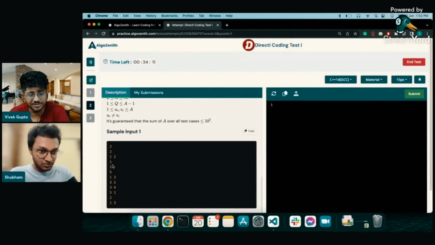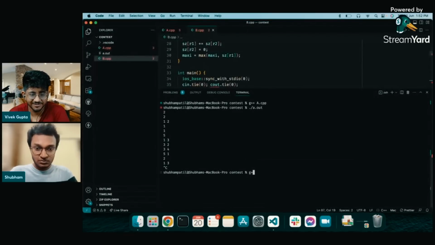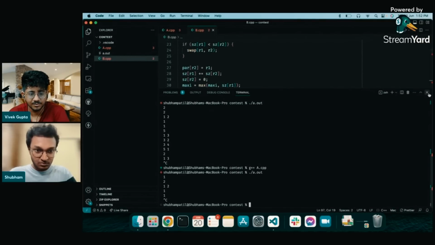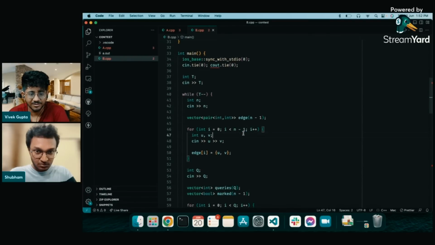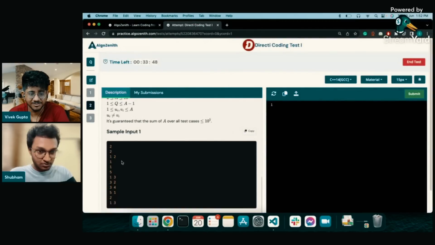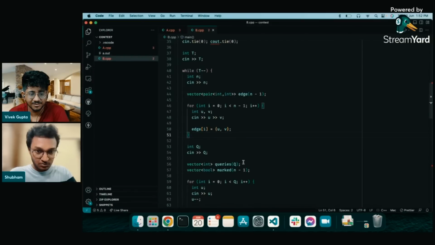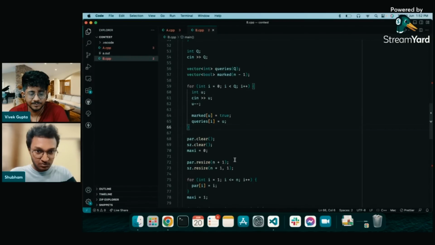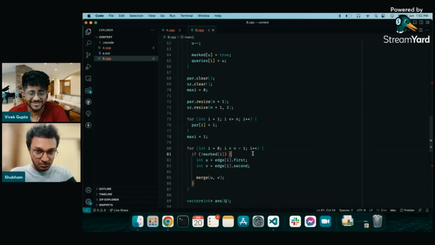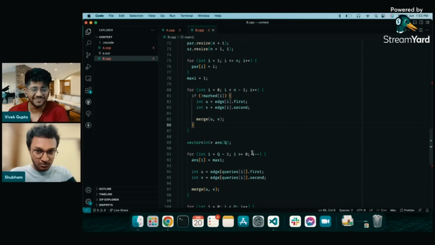We'll add some prints and see. Okay, he's running test cases one by one. That's interesting. But I suppose the first one itself will not work because it's running for a long time. Okay, so it's going into an infinite loop. So he will print where it is stopping. N minus 1 edges. Yeah, it seems his code is correct. Even I'm not sure what is going wrong.